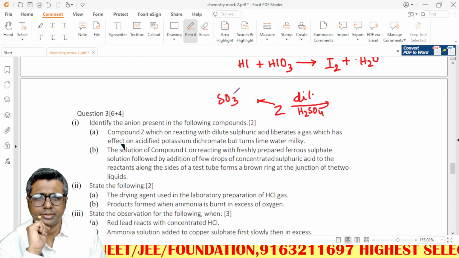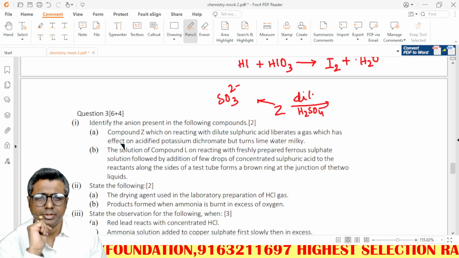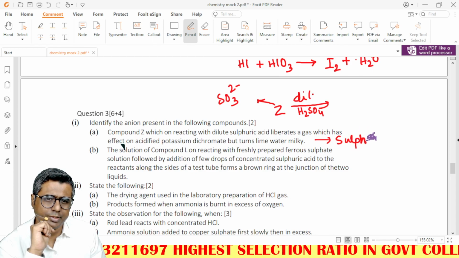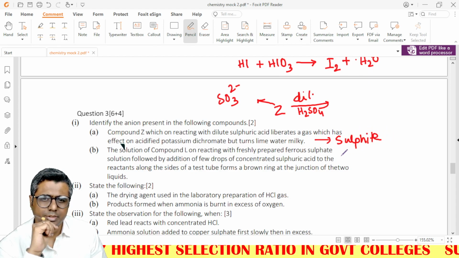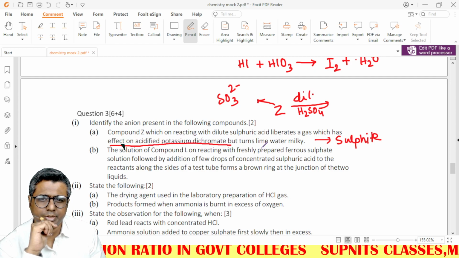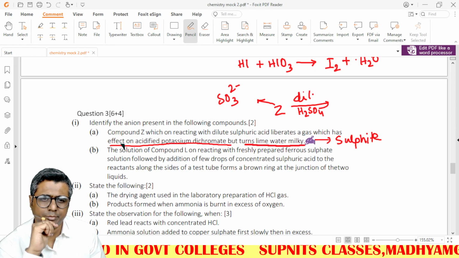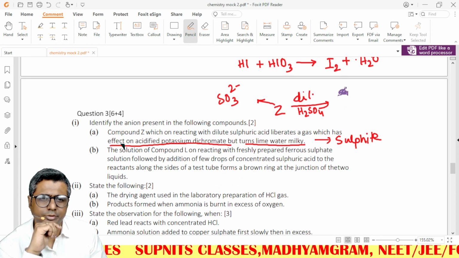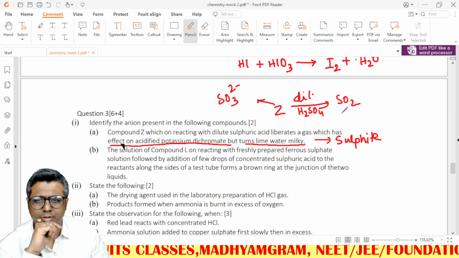The anion present is sulfite ion, because it has an effect on acidified potassium dichromate and it also turns lime water milky, both. So definitely it's a sulfite ion because it is going to give SO2 with acid.